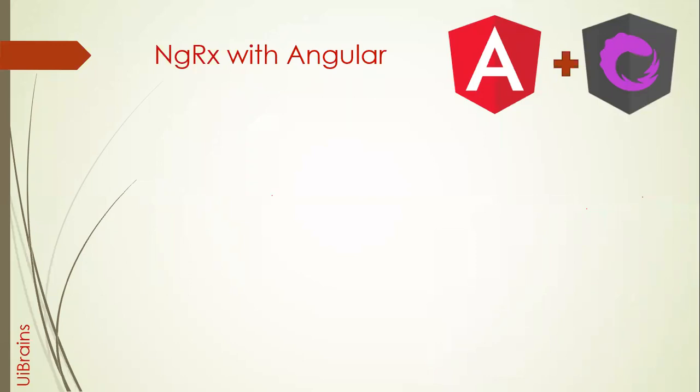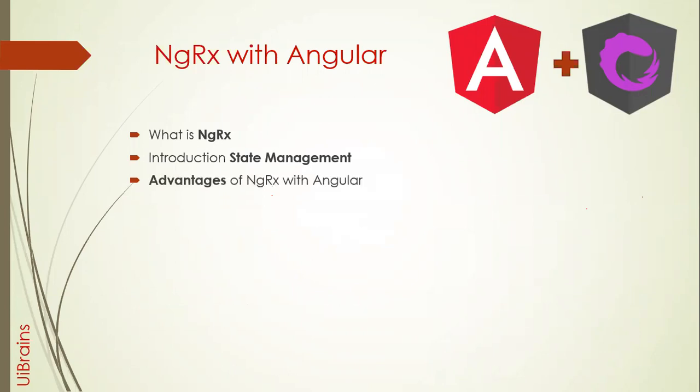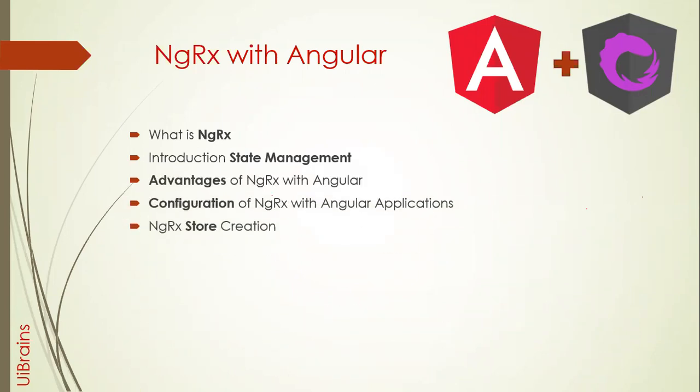So in that case you have to learn NGRX, and we are learning NGRX version 10, which is equivalent to Angular 10. Here we learn what NGRX is and what state management is, what the actions, reducers, and dispatchers are.